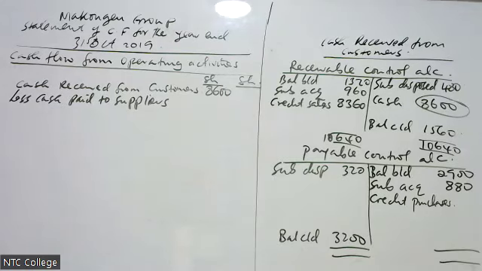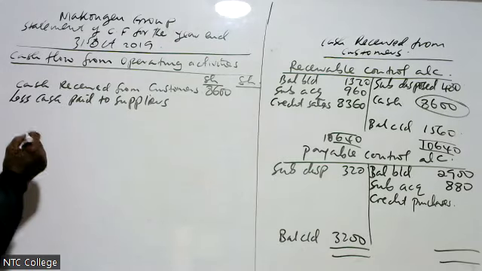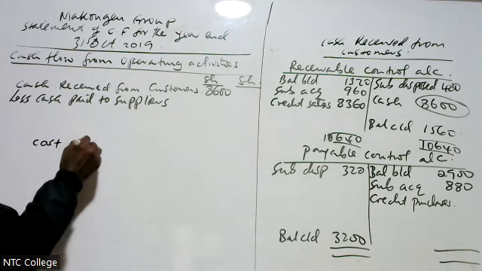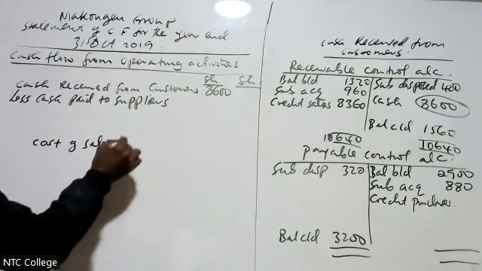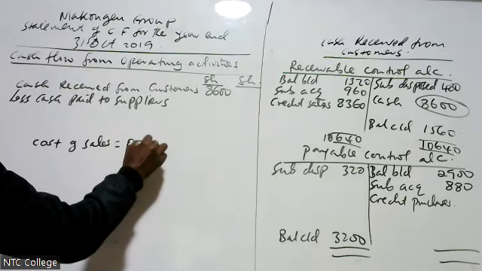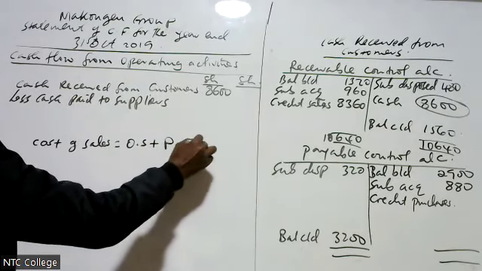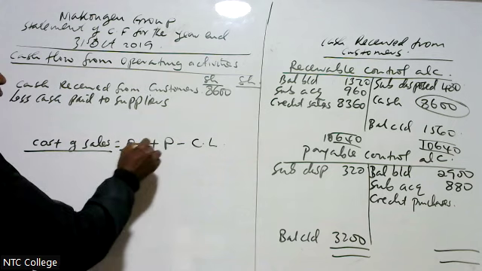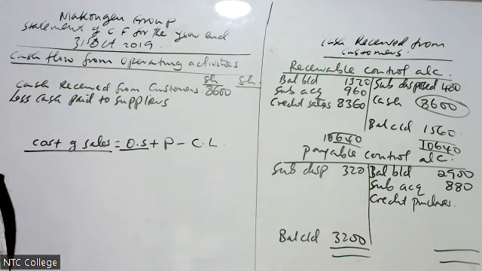Remember, here, I want to show you something. When I want to get cost of sales equals to opening stock plus purchases minus closing what? Stock. Therefore, examiner will give you the cost of sales, the opening inventory, and the closing inventory, but he will deny you this one.